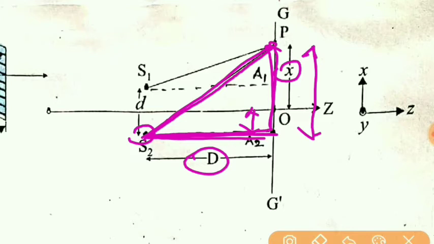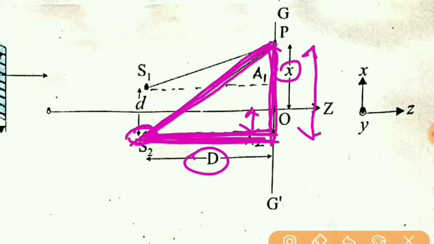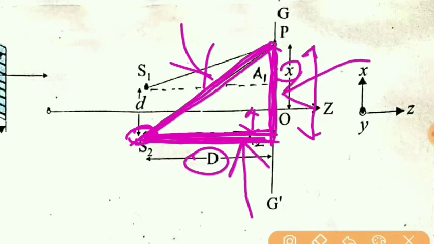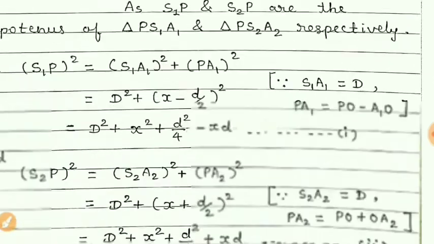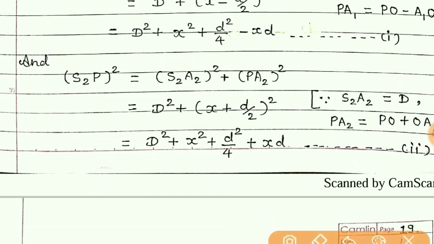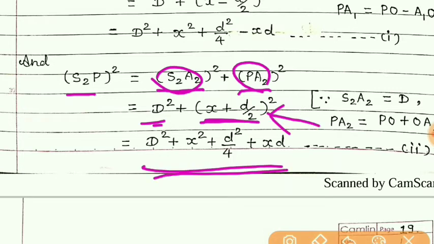So once again applying Pythagoras theorem, S2P square is equal to S2A2 square plus PA2 square, that is square of this side is equal to this side square plus this side square. S2A2 is nothing but D and PA2 is nothing but x plus d by 2. Once again opening this bracket, you will get this.